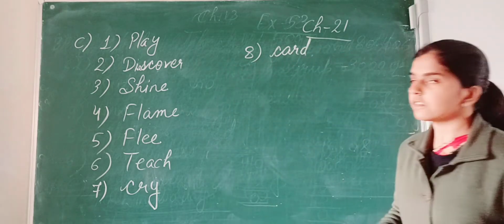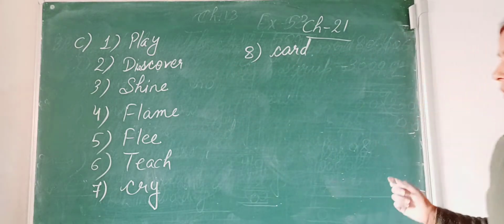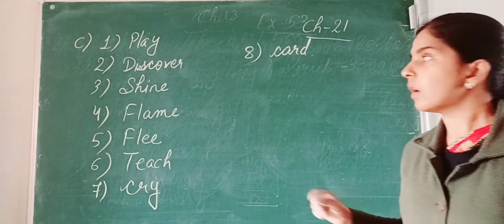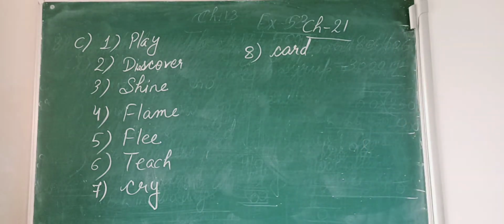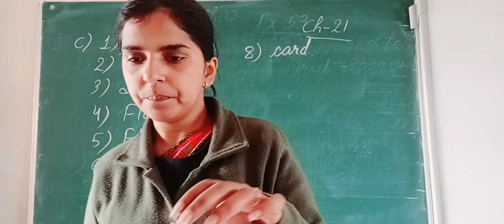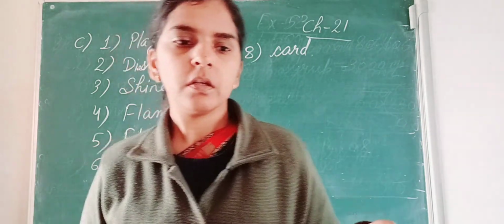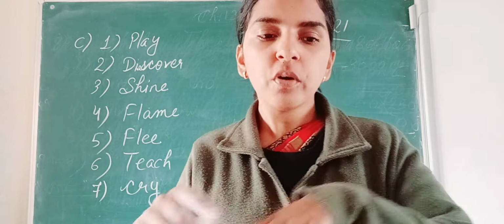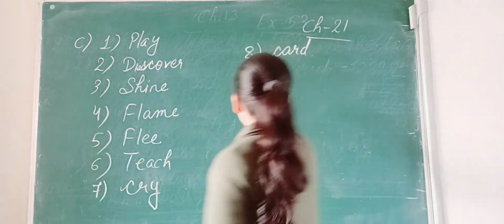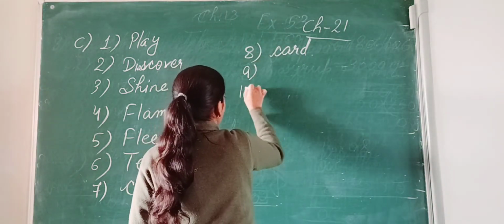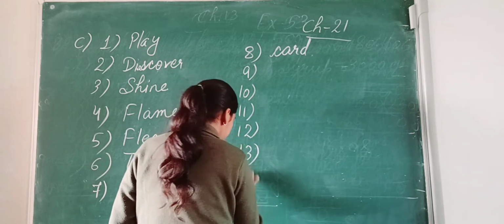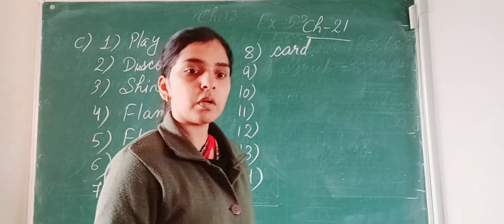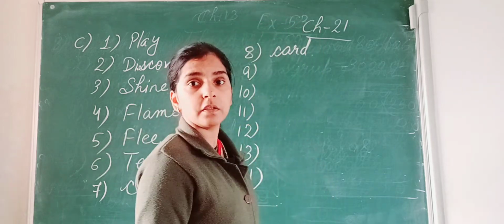Okay. So these are the answers of exercise number C. Circle them in your book. More questions are there, up to 15.